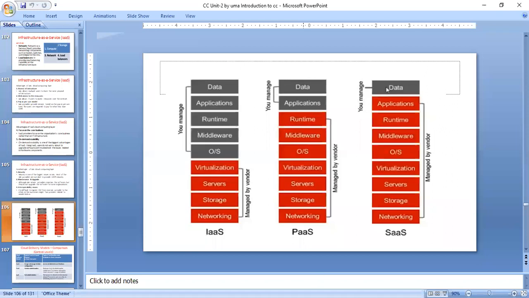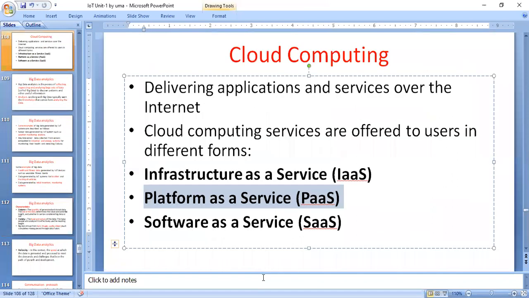Not only this information, the cloud computing system has these services. Some deployment models are also there. The deployment models are public, private, and hybrid. The public model is visible to the public.